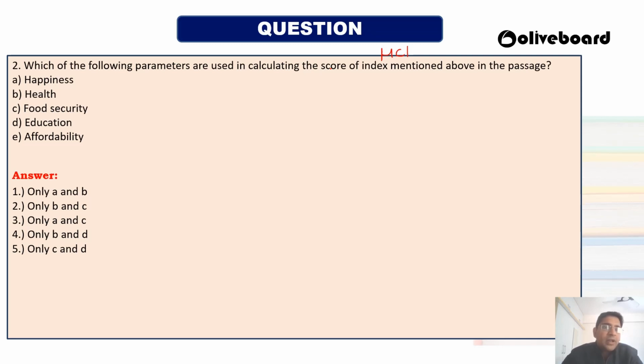Based on that parameter they do the ranking. So what are the parameters that are being utilized in this report in the human capital index? Happiness, health, food security, education, or affordability. So you have to select two of them. There are only two parameters being utilized for calculation of the human capital index: AB, BC, AC, BD, or CD. So the answer of this question is 4, that is B and D. So health parameter and education parameter has been utilized in calculating human capital index, right?